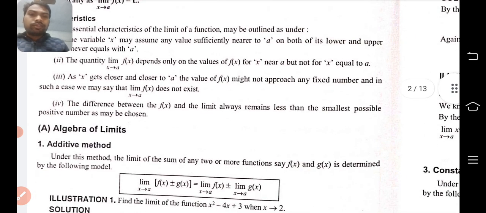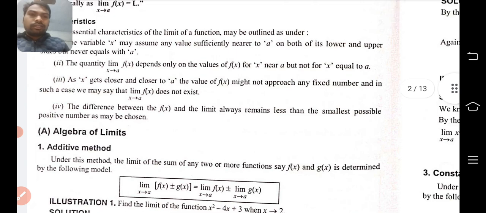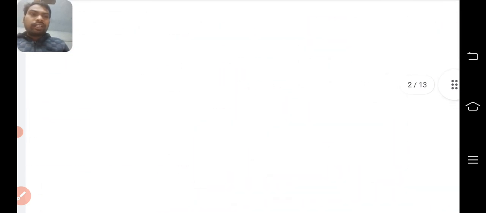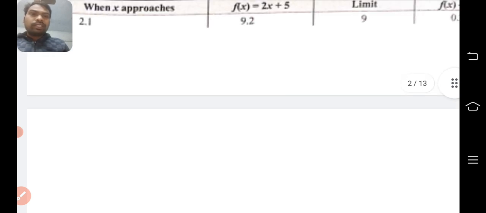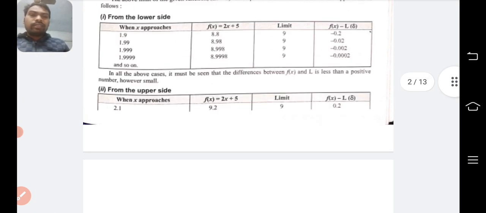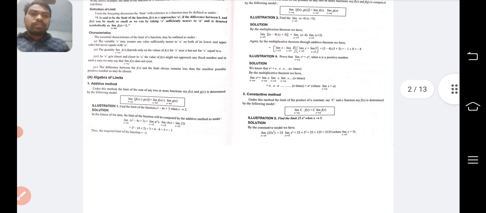I think you are clear about all these things: what is the meaning of limit, how we are going to derive the limit, and the upper and lower side of the limit. So this much for today. Thank you.